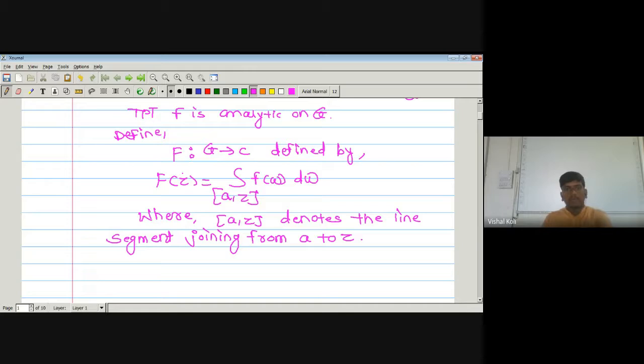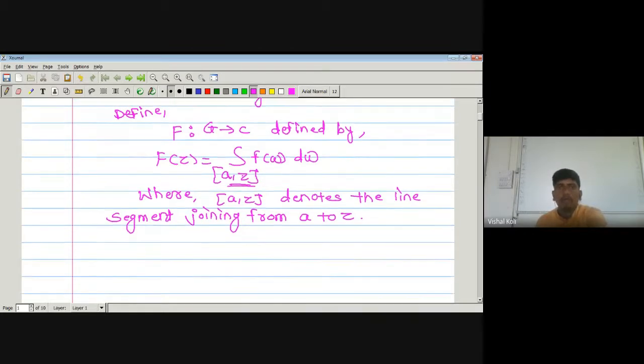Okay, so such a function capital F of Z is nothing but the integration over this path of f of w dw, that is, this denotes the line segment joining the point A to point Z.